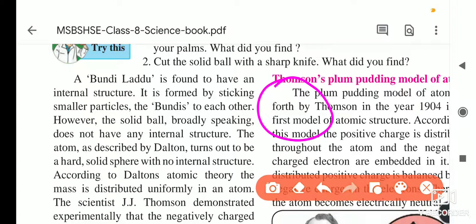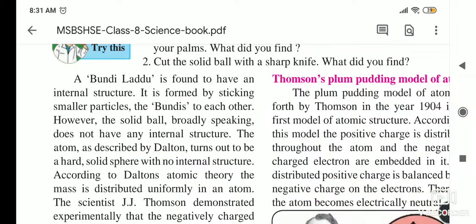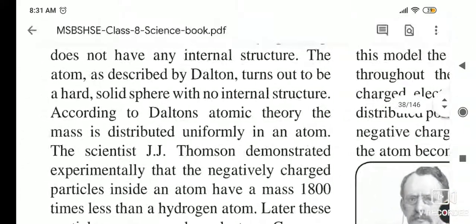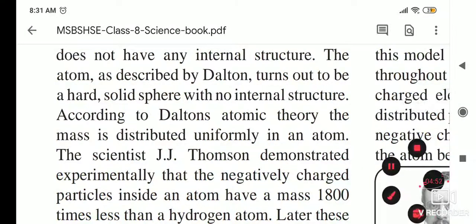The atom is described by Dalton. What he said is that an atom is the smallest, indivisible, indestructible particle, and that particle is called an atom. It turns out to be a hard solid sphere with no internal structure. This ball doesn't have any internal structure.